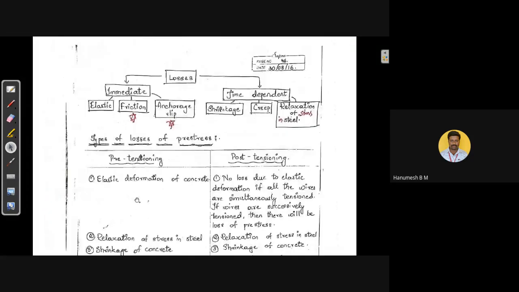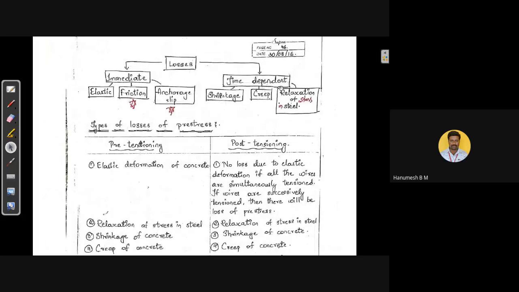Hence, we can group the losses into these categories: elastic, friction, anchorage slip. These are the immediate losses, which occur during the transfer of the pre-stress from tendon to the concrete. As time proceeds, due to shrinkage of the concrete, due to creep of the concrete, and due to relaxation of stress in the steel, these three losses are grouped under the time-dependent losses. These are the two categories: immediate losses and time-dependent losses.